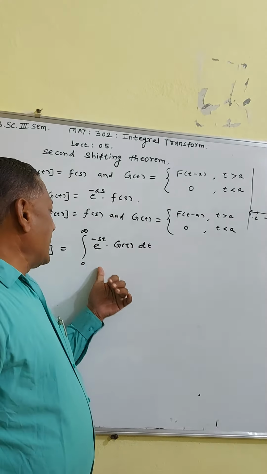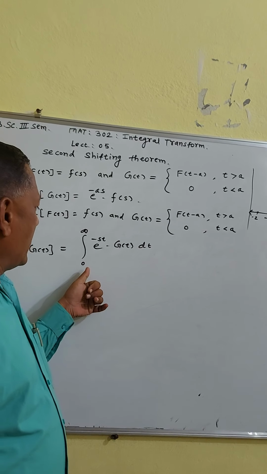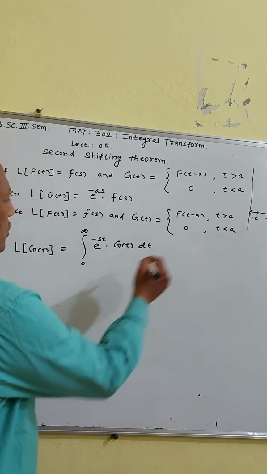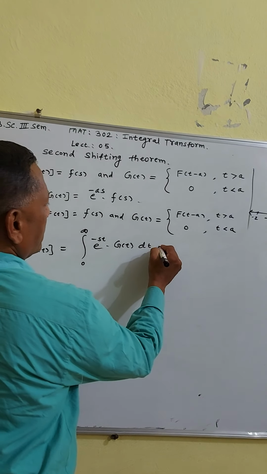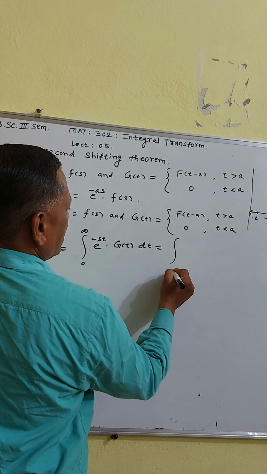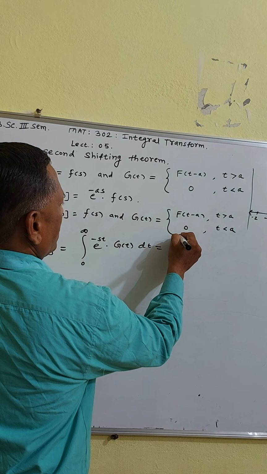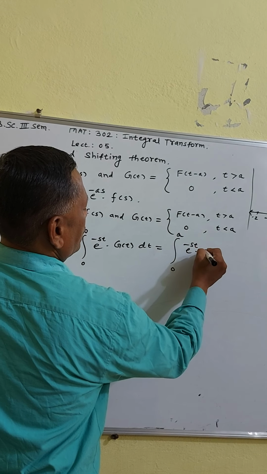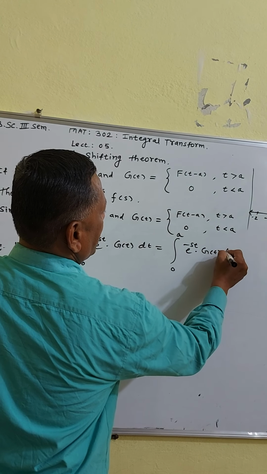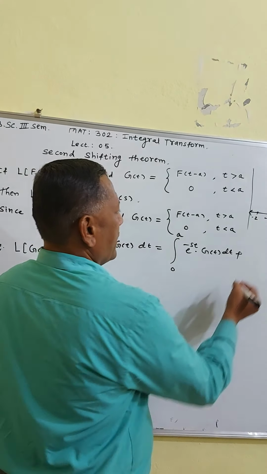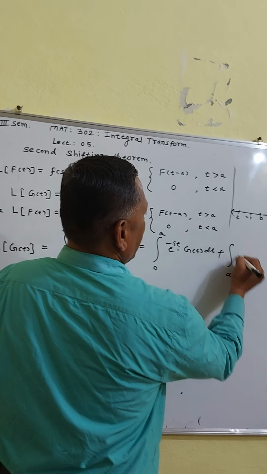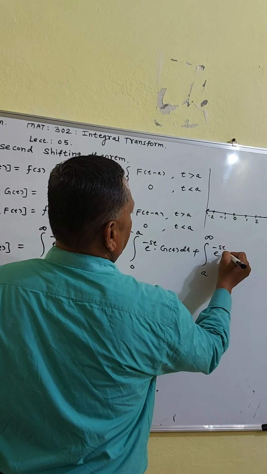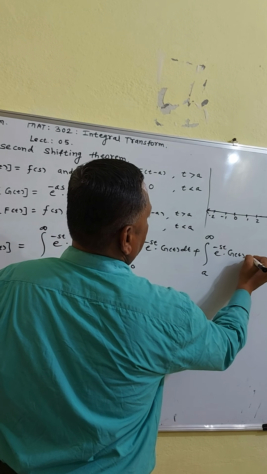You split up this range into 0 to a and a to infinity. So this can be written as the integration from 0 to a of e raised to minus st into g(t) dt, plus the integration from a to infinity of e raised to minus st into g(t) dt.